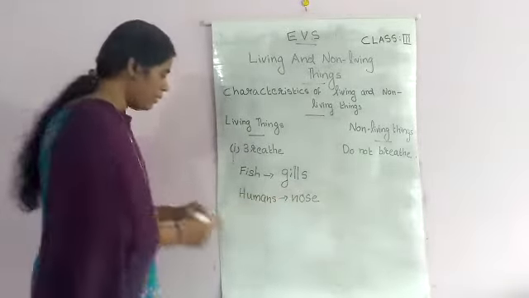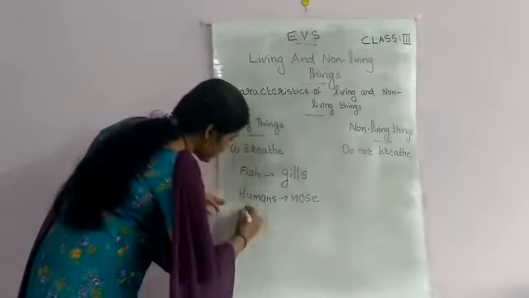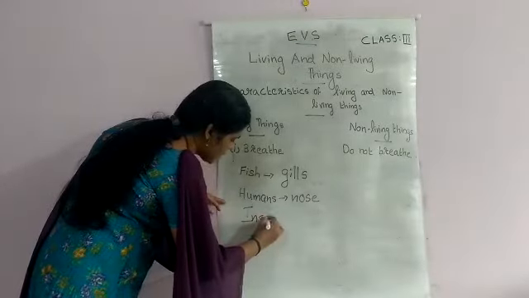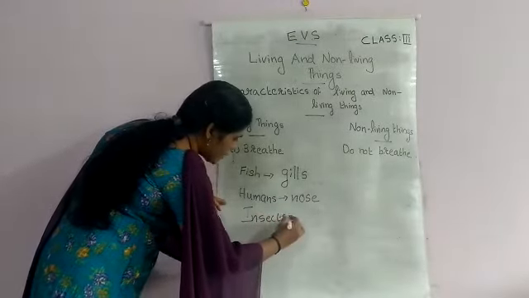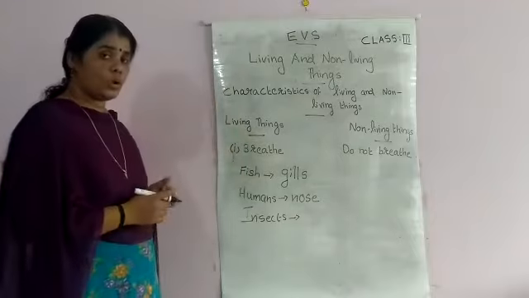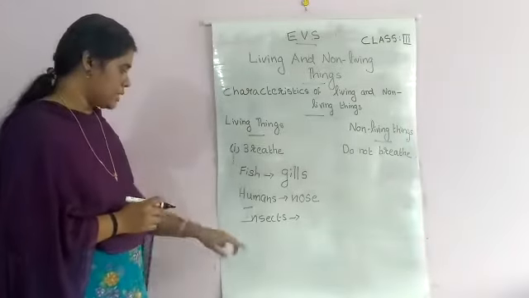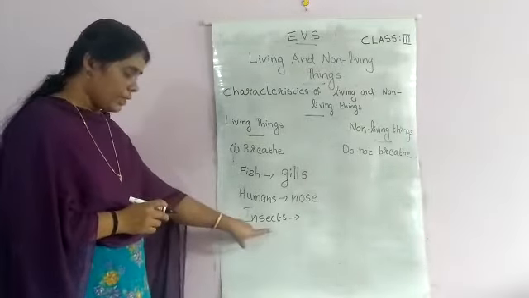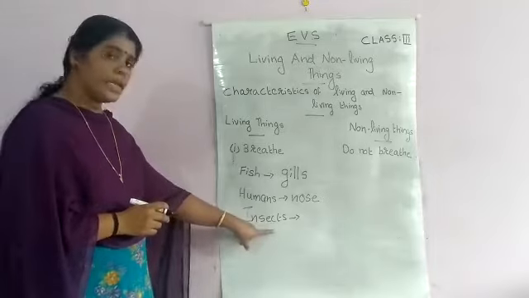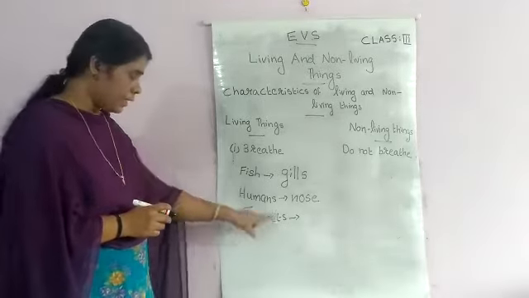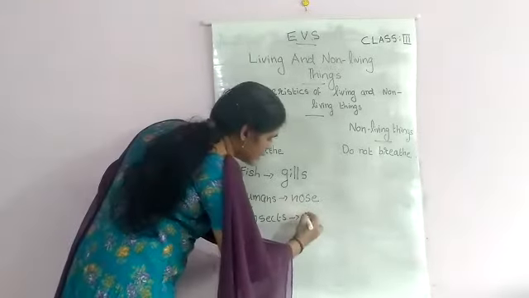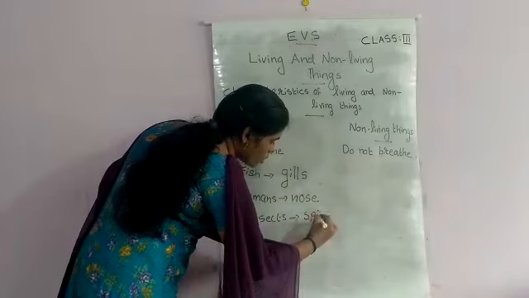Next, coming to insects. Have you seen insects? Insects like cockroach, fly, butterflies. Insects breathe through spiracles, small holes on their body.